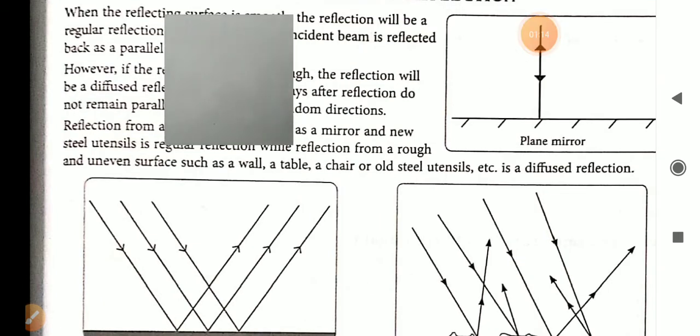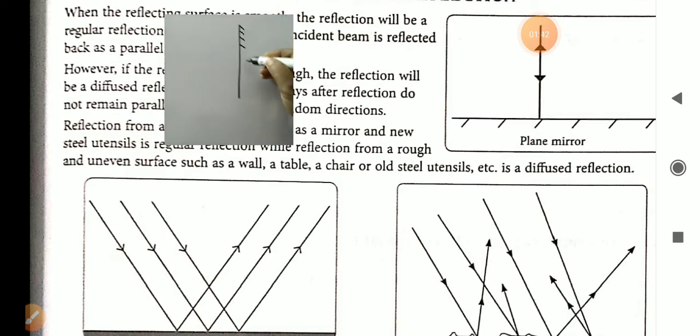How you will draw a regular reflection and irregular reflection on the sheet or on the paper, you can understand by this figure. First of all, I am going to explain some terms associated with this mirror.